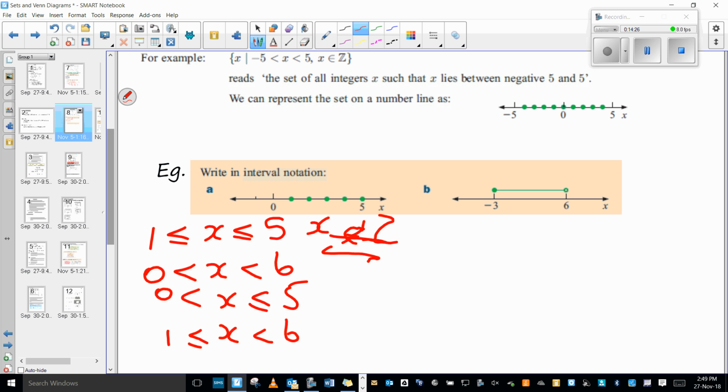So just be aware of the fact that if you have something different to someone else, it doesn't mean that one of you has it wrong. You could both be right as long as you've got the correct signs there.